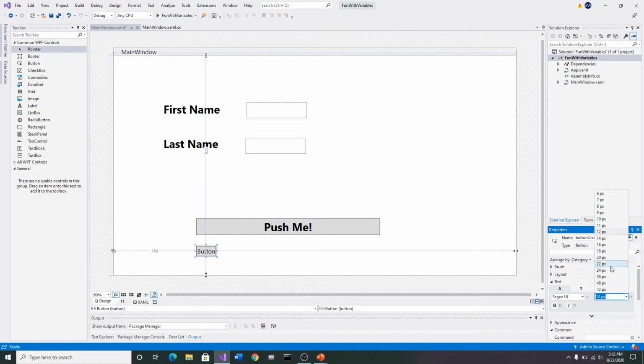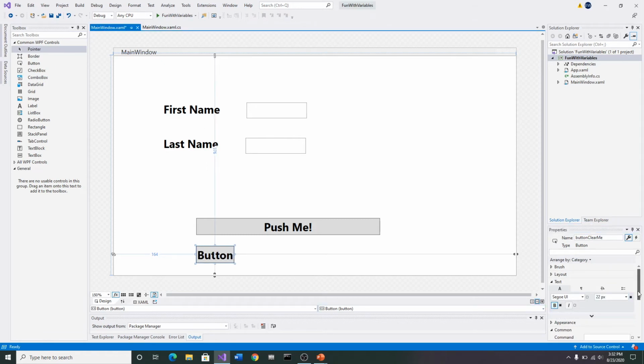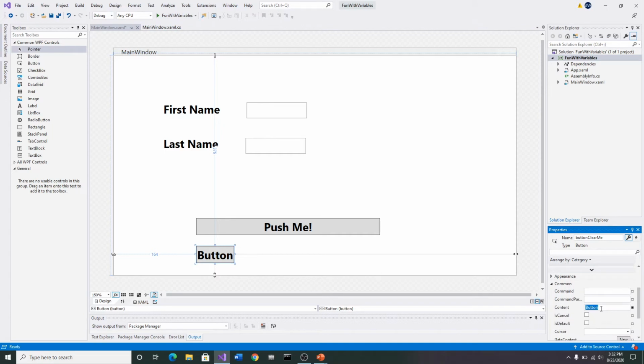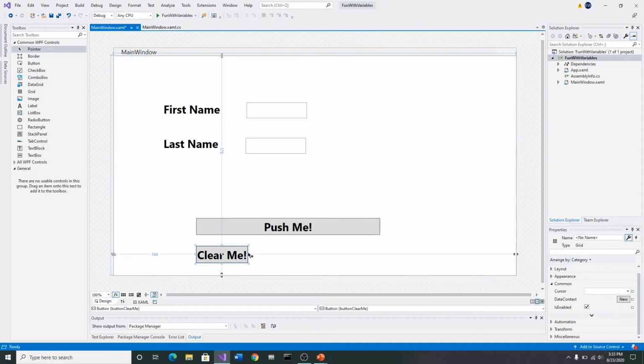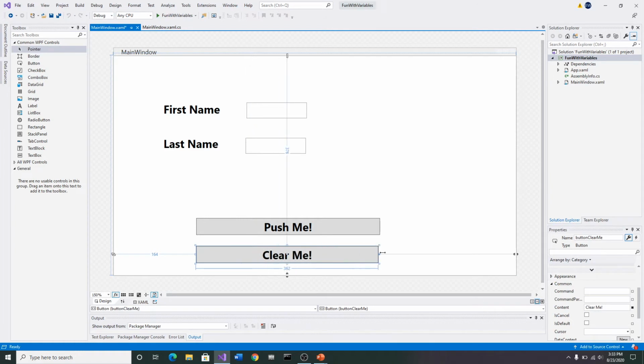And so I'm going to switch that over to 22, and I'm going to make it bold. Okay, and I'm going to come down here, and where it says button under content again, I'm going to put in there, clear me. All right, and then I want to make that button as long as this button to match. Okay, all right. So now our page looks like this.